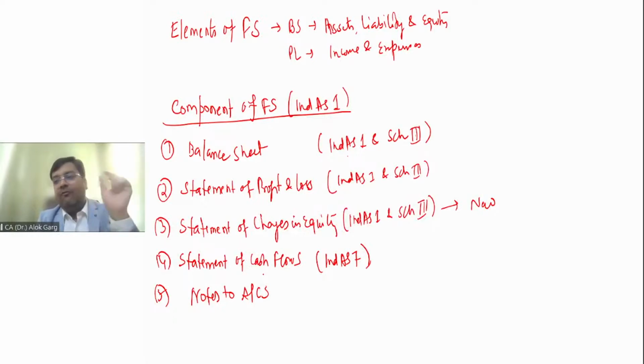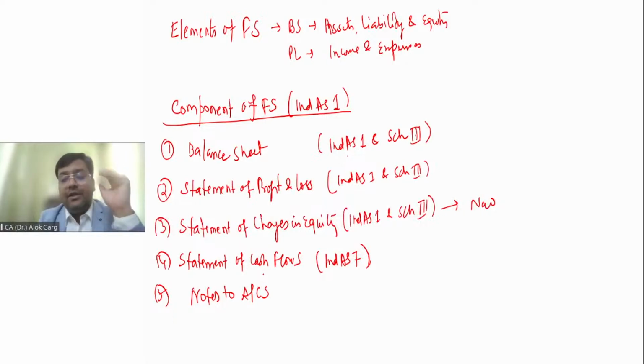For example, employee benefit expenses. In your P&L, one line item is employee benefit expenses. As far as employee benefit expenses are concerned, the breakup is given in Schedule 3. For example, Schedule 3 says that in employee benefit expenses, you have to provide a breakup between salary expenses, contribution to provident fund and other statutory funds, staff welfare expenses, right? So the breakup is there.